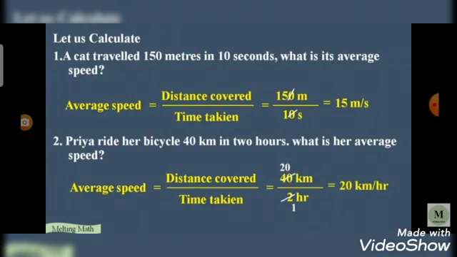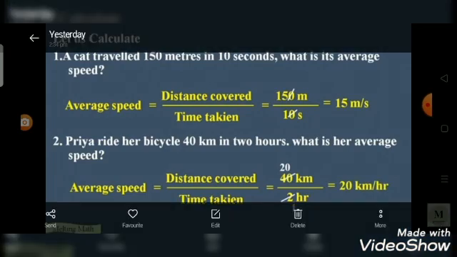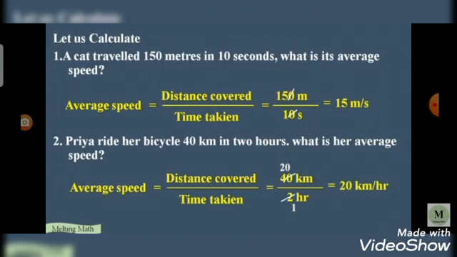A cat travels 150 meters in 10 seconds. What is its average speed? Average speed is equal to distance covered by time taken. That is equal to 150 meters by 10 seconds, which is equal to 15 meters per second.